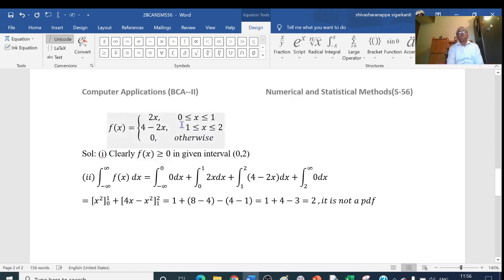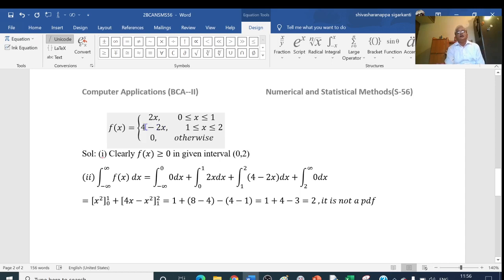So here x is greater than or equal to 0 in this case, 2x is also greater than or equal to 0. That means f of x is greater than or equal to 0. Now the interval is from 1 to 2, where the maximum value of x is 2. Therefore, 4 minus 2x is a positive quantity, because x is less than or equal to 2, which means 2x is less than or equal to 4.